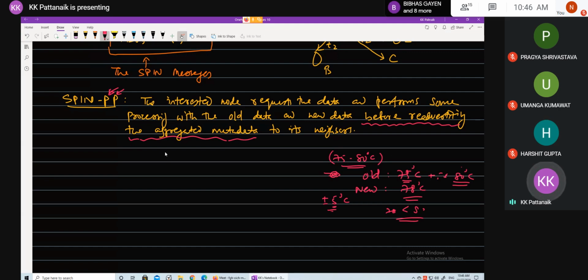Are you aware of point to point, point to multi-point protocol? These are very fundamental protocols which you must have studied in the third semester of your graduation program, the second year in computer networks. So I won't repeat that. If you are not able to recall, please go through them.